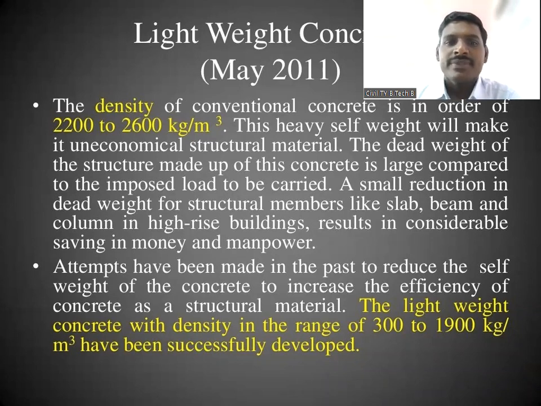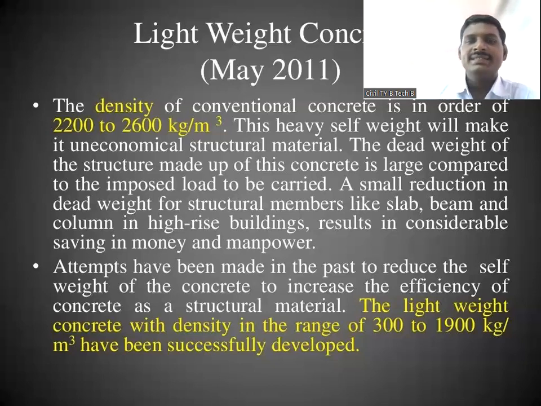And also the lightweight concrete is with a density in range of 300 to 900 kg per meter cube. So last slide मध्ये आपण पाहिलं होतं की 500 पासून 2000 पर्यंत kg per meter cube पर्यंत याची डेन्सिटी आहे, and that have successfully developed. So 500 to 2000 kg per meter cube density is there.